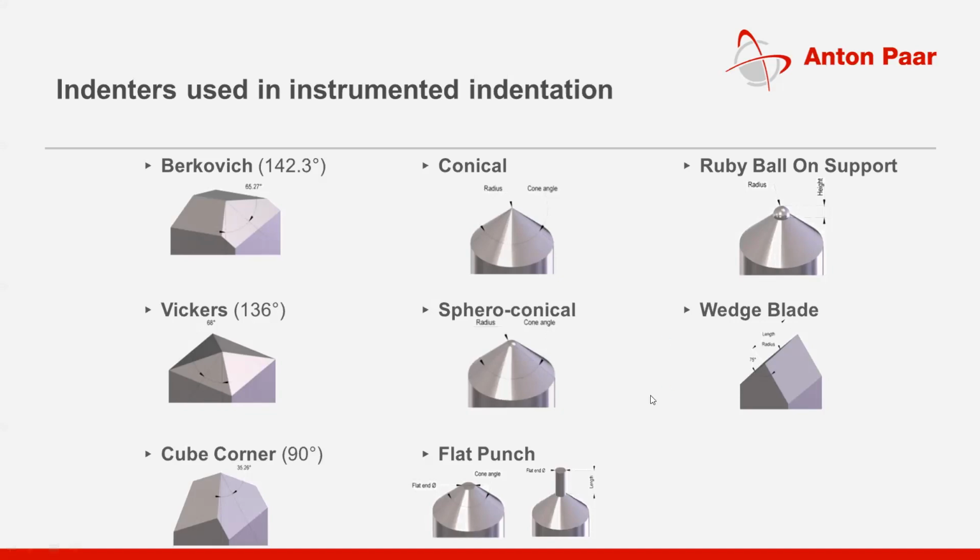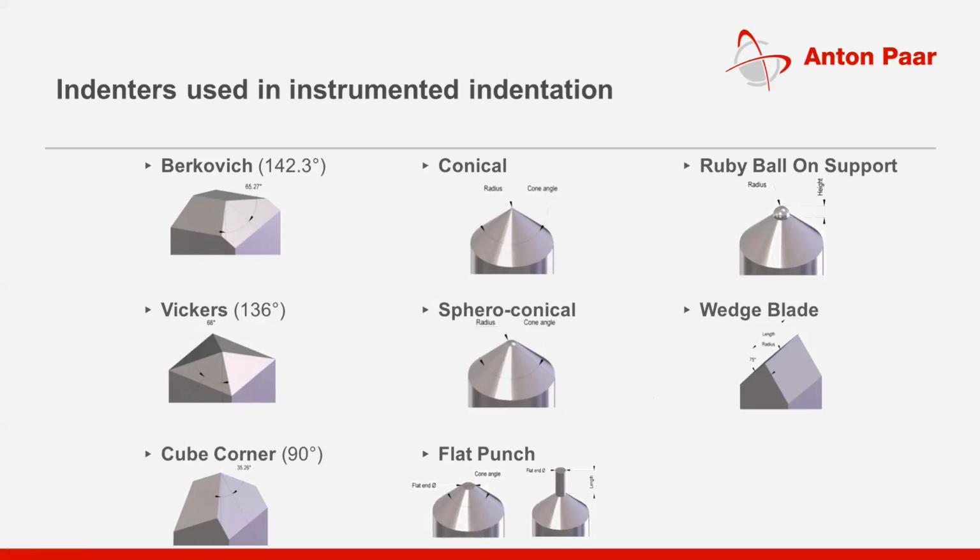The most common geometry for the instrumented indentation or nano-indentation technique is a Berkovich indenter. Again, as I mentioned, the material that we use is most of the time diamond. The tip radius of this Berkovich indenter will be in the range from 70 nanometer to 120 nanometer.